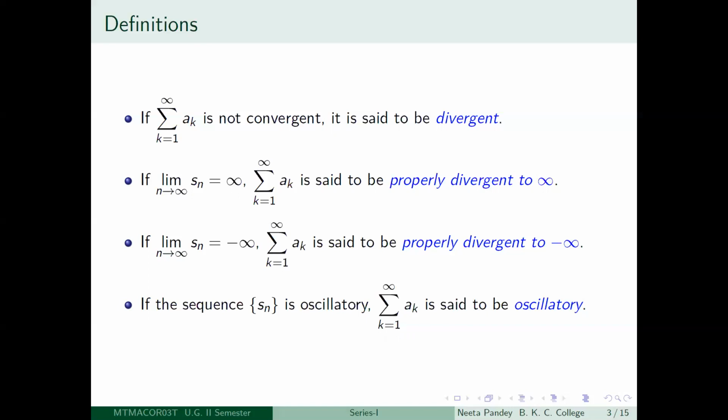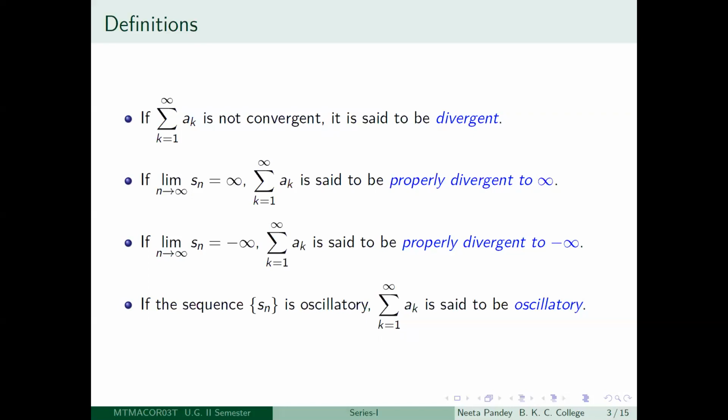And if the sequence Sn is oscillatory, then we will say that the series summation ak is oscillatory. So the behavior of the series is completely defined using the behavior of the sequence of its partial sums.